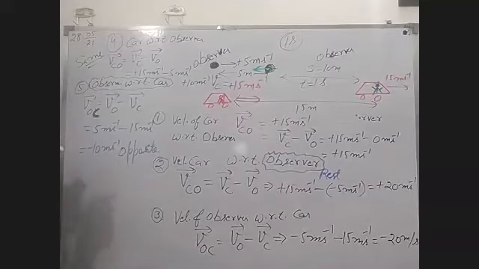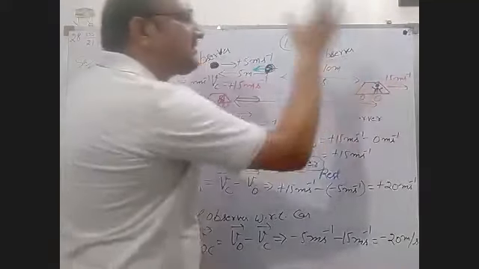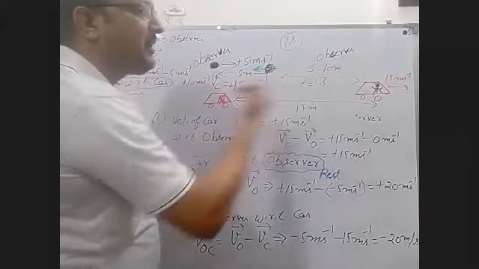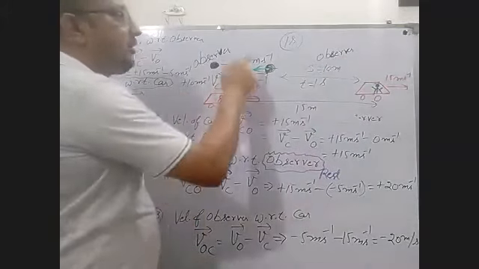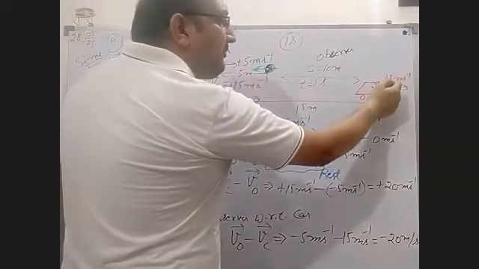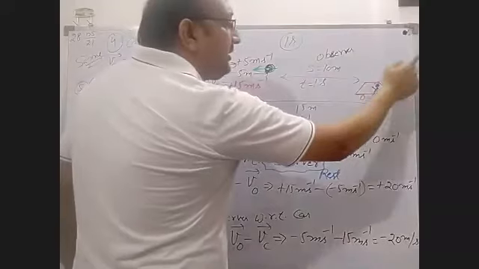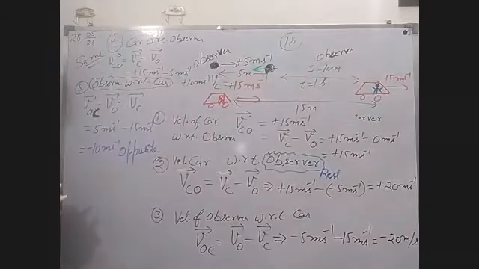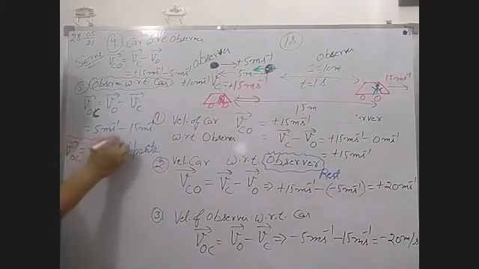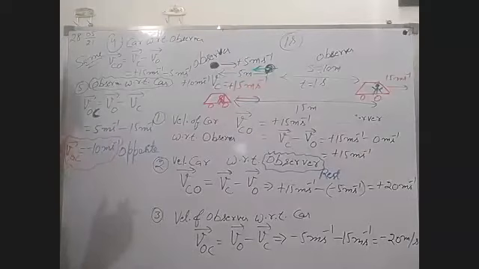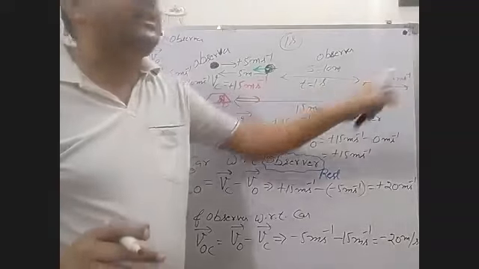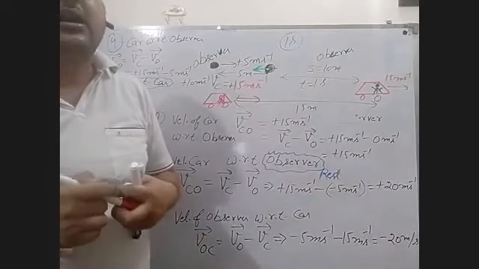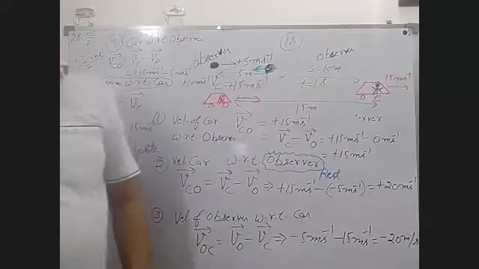What is the meaning of this? Its meaning is this driver is feeling now that the observer is moving in the backward direction. But not with 5 meters per second, not with 15 meters per second, because this 5 with minus 15, and after that the result will be in front of you. This is VOC. Okay, in this result, you can see the negative sign. This negative sign is that feeling of the driver in the car. Okay, this is the thing of relative velocity.